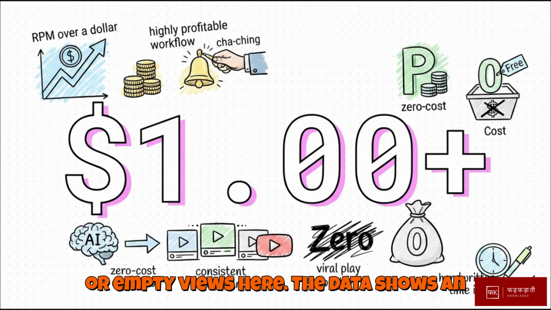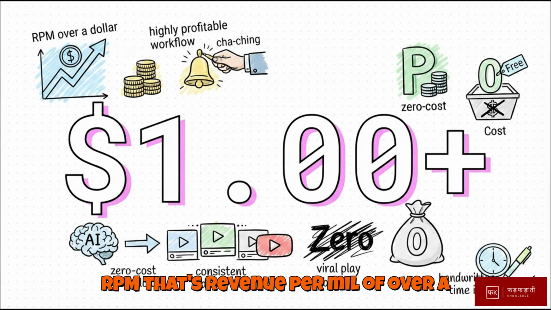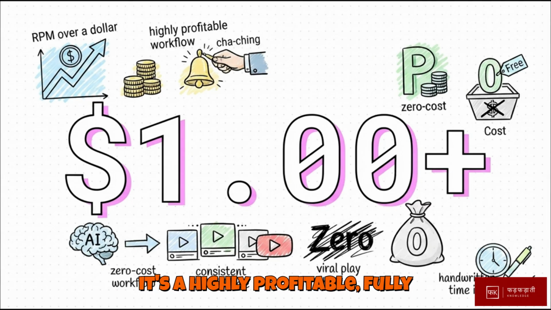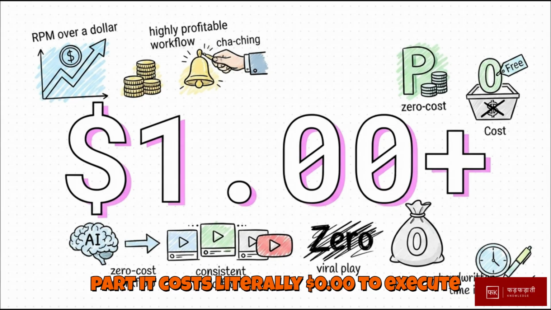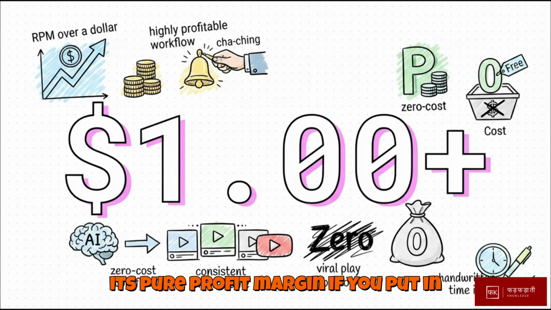The data shows an RPM, that's revenue per mil, of over $1. So this isn't just a fun hobby, it's a highly profitable, fully monetizable workflow. And the absolute best part? It costs literally $0 to execute. It's pure profit margin if you put in the time.